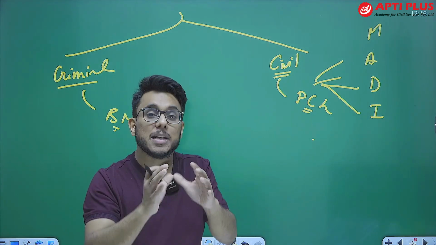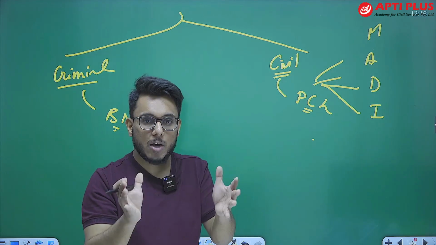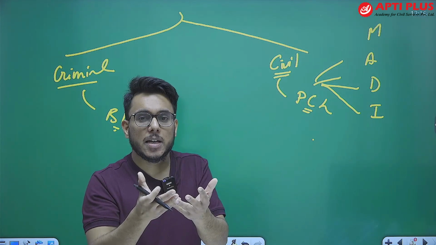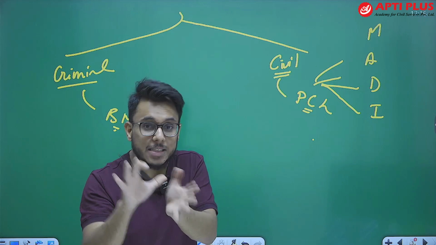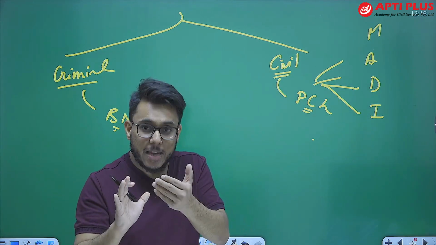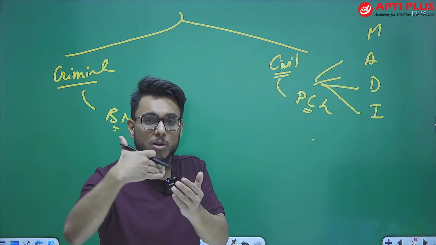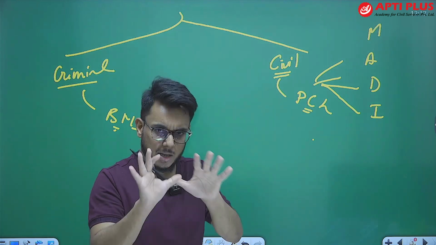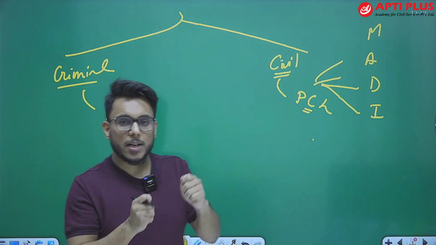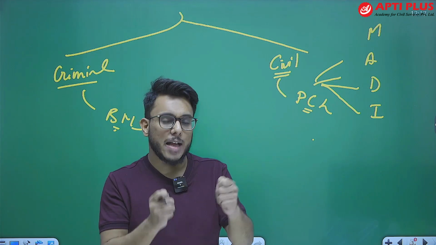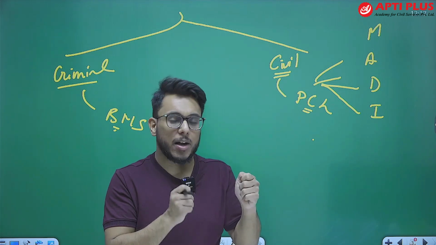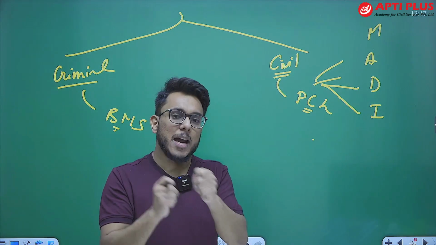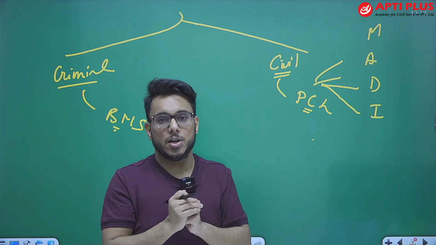Sometimes it is said that because personal civil laws come out of religion, and often religion imposes certain restrictions, it often discriminates against women. You will find many times that the non-existence of UCC is also called a gender reform issue. Let me explain this with an example. There was instant triple talaq. We found that when instant triple talaq was there, most of the time women suffered because of it. The Muslim Women Act of 2019 removed instant triple talaq.